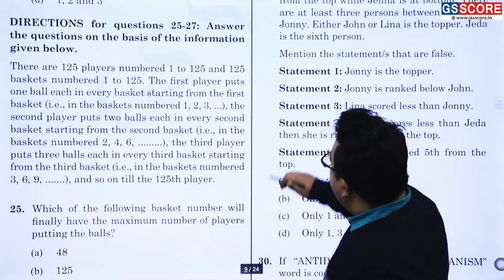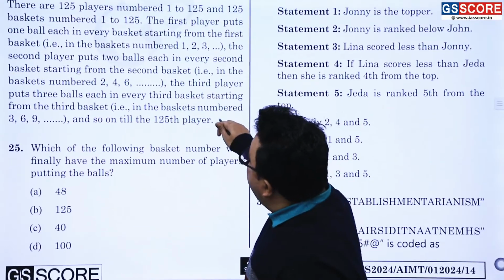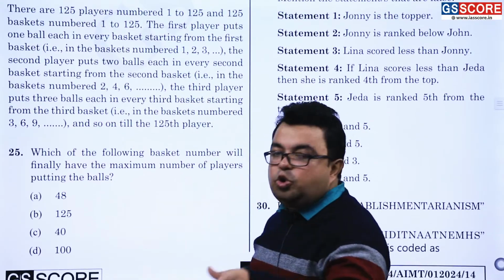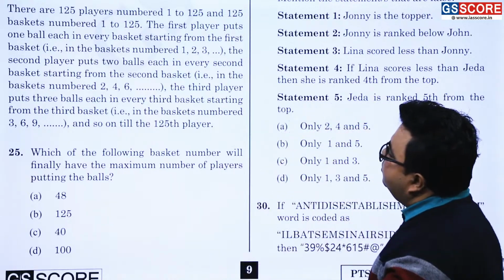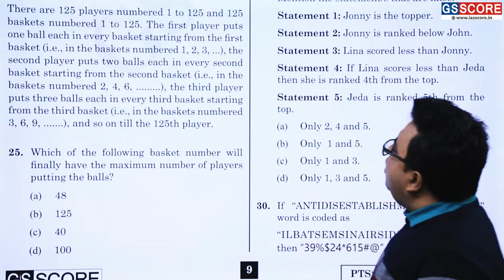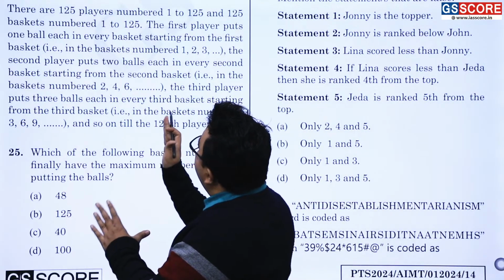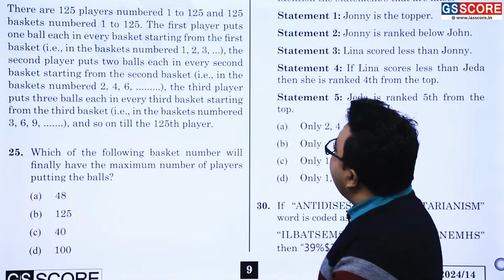This is the main body of the question, all right. There are 125 players numbered 1 to 125. See over here. And 125 baskets are there, numbered 1 to 125. The first player puts one ball in every basket starting from the first basket.